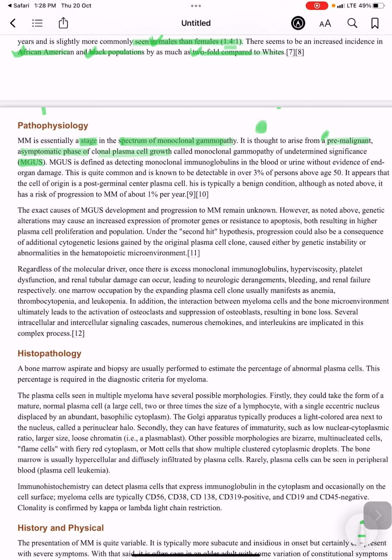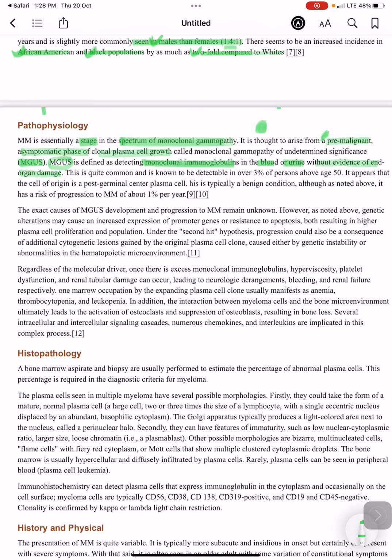Monoclonal gammopathy of undetermined significance is defined as detecting monoclonal immunoglobulins, produced because of plasma cell proliferation, in the blood or urine without any evidence of end organ damage.